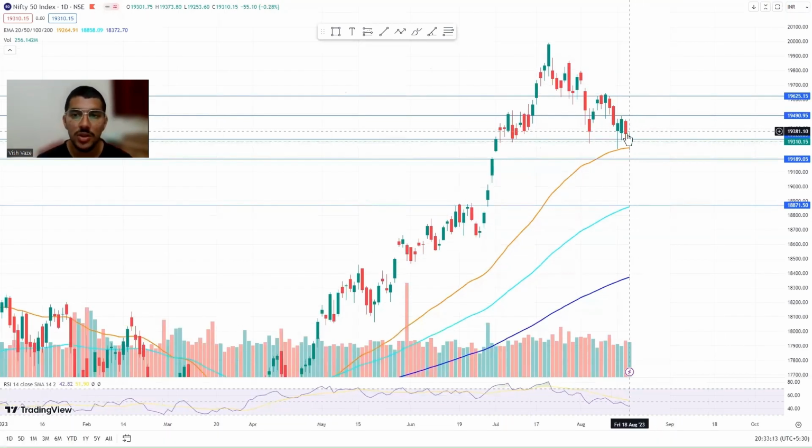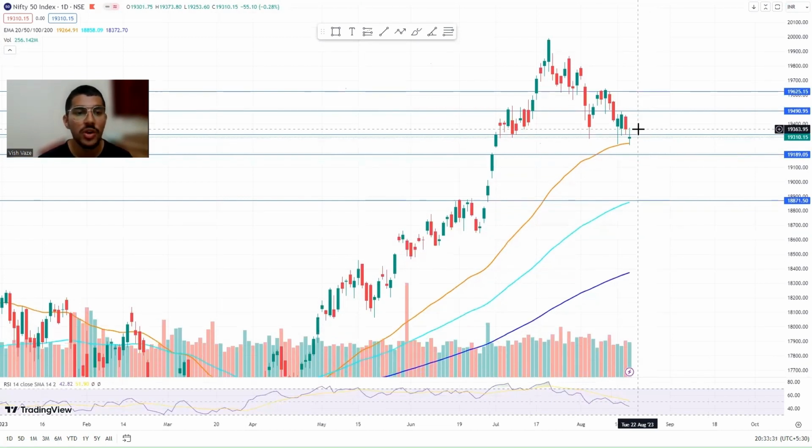So when you open the chart of Nifty, you can see a doji candle which has formed on a daily time frame. So what does a doji candle indicate? It indicates a reversal in the price movement. So if the reversal were to happen, we can expect Nifty to come up till 19,490.95. So if this is to happen, we want Nifty to give a big green candle in this area.